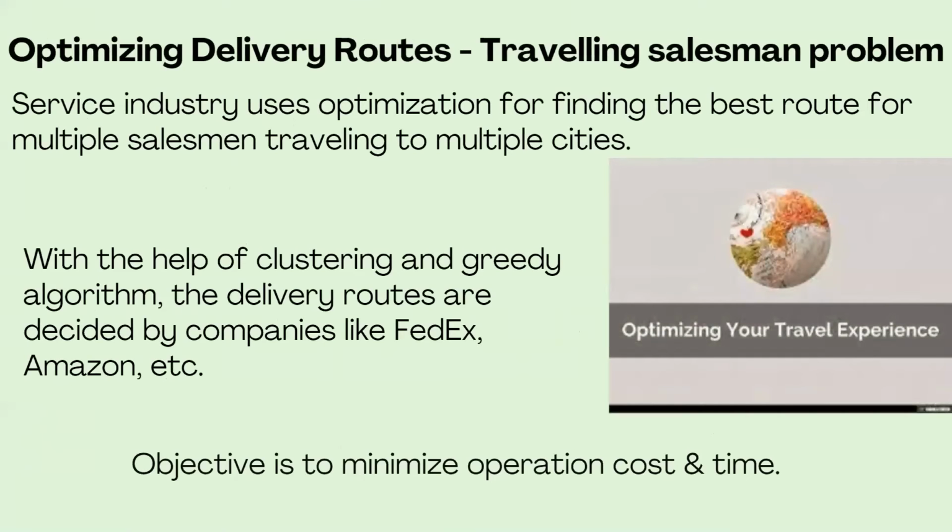Now, the next one is optimizing delivery routes. FedEx or Amazon, they are using this. And there are some specialized algorithms in the area of linear programming. We have the clustering and greedy algorithms and all. With these algorithms, we are finding out the best route. So here we have to consider two factors, the time and the cost. This example is similar to the traveling salesman problem we have already seen.